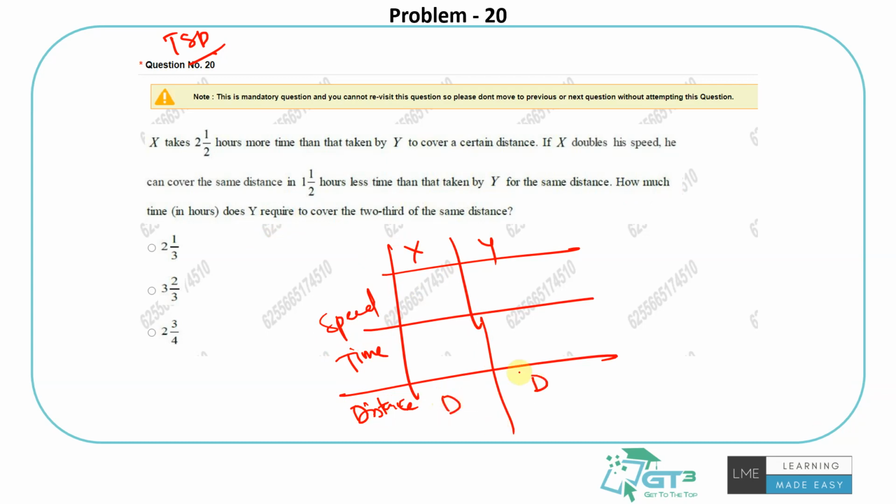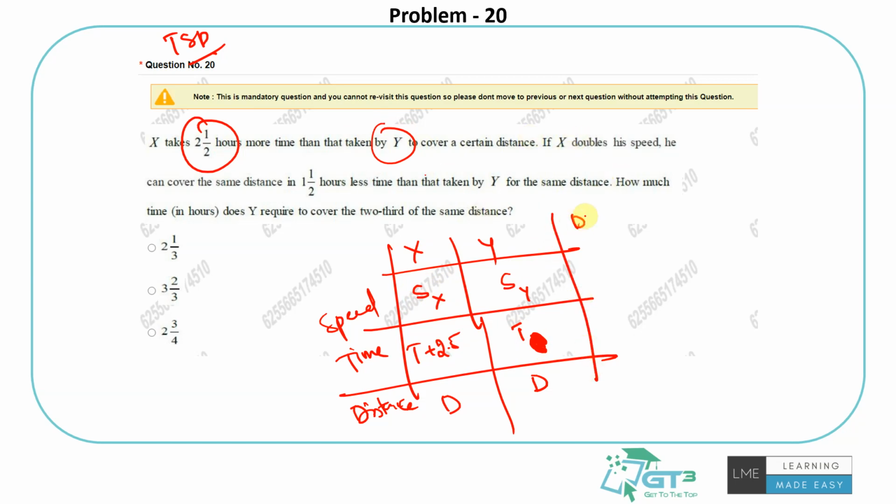So let's assume the speed of Y, I don't know, whatever it is, let's call it Sy. The time taken by Y is Ty, okay? Normal time. So if X goes at his normal speed, let's assume, I don't know what that is, speed of X is Sx, he would take 2.5 hours more than the time taken by Y, right? So if Y takes T hours, it should be T plus 2.5.